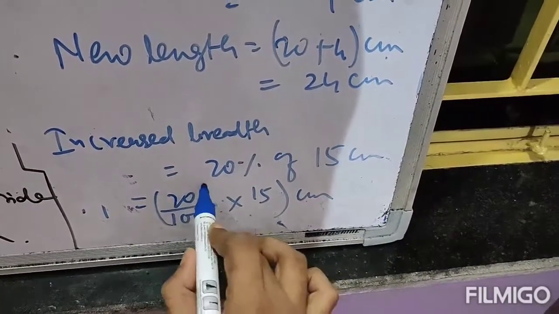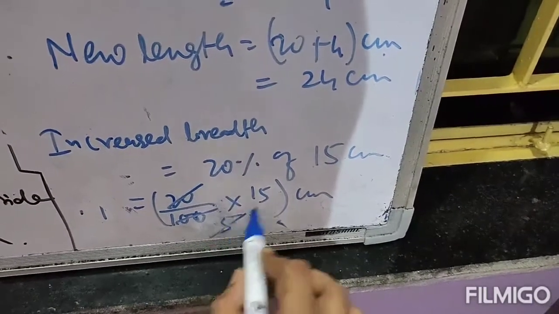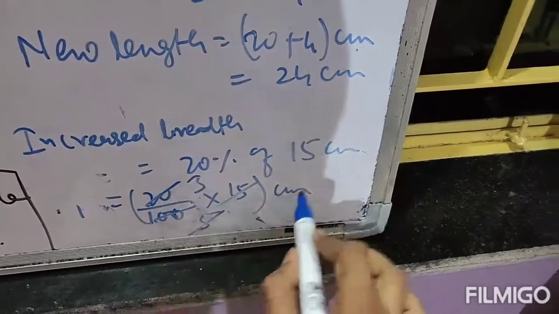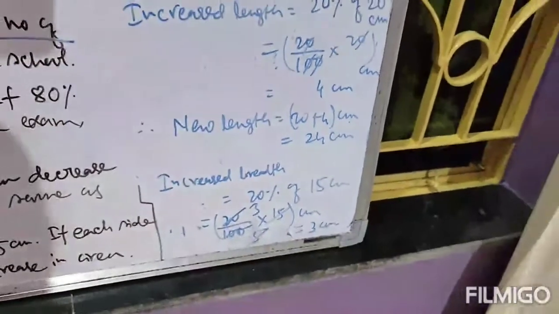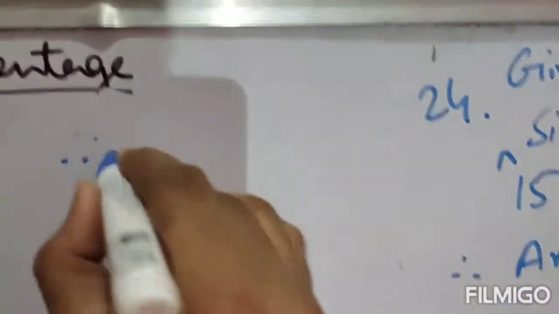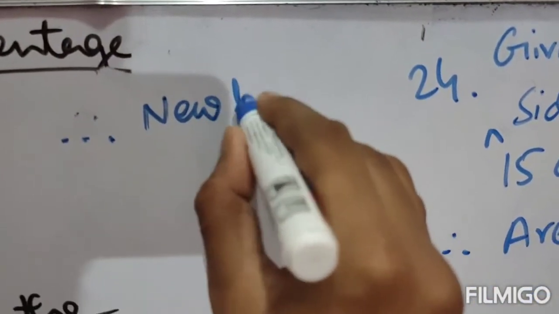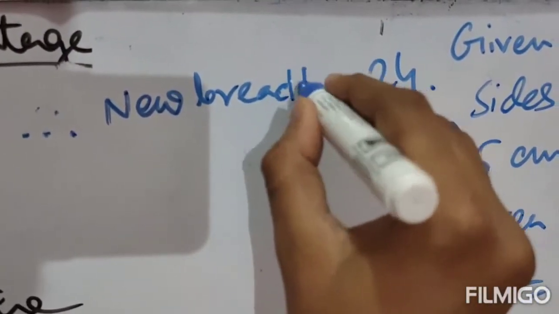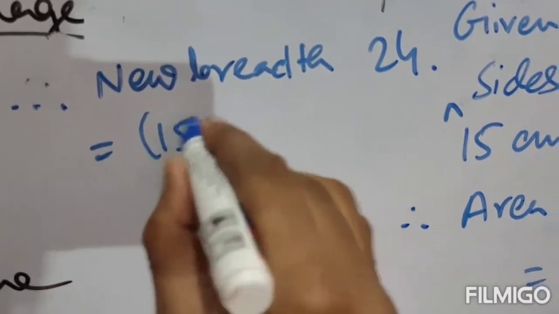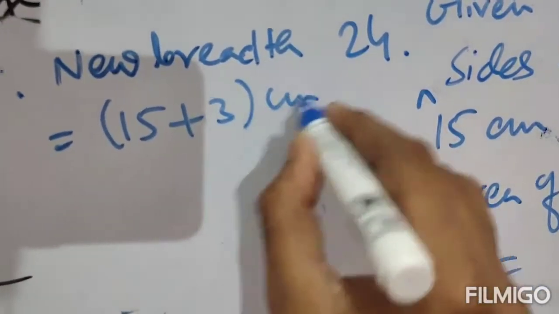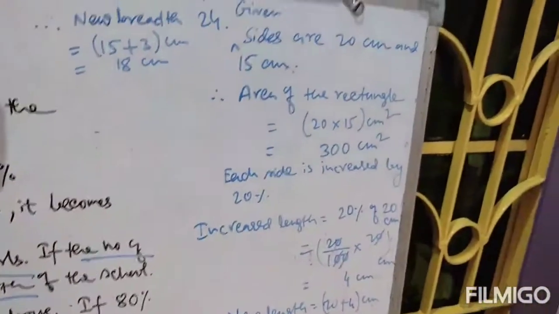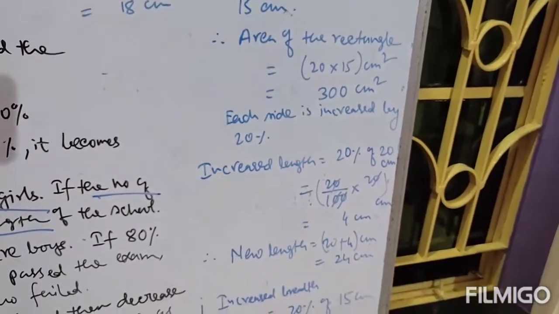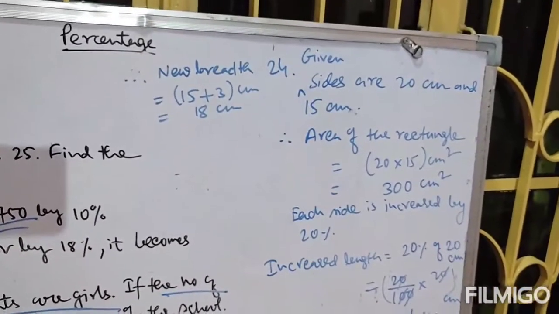Cancel the zero, that means 20 by 5 is 4, times 3, therefore it is equal to 3 centimeter. So breadth increases by 3 centimeter, therefore new breadth will be 15 plus 3 centimeter, therefore 18 centimeter is your new breadth. So new length is 24 centimeter and new breadth is 18 centimeter.